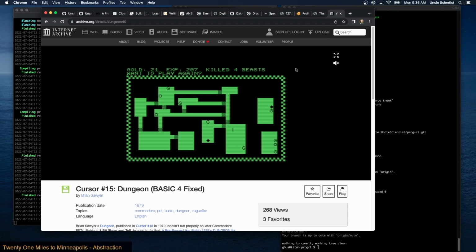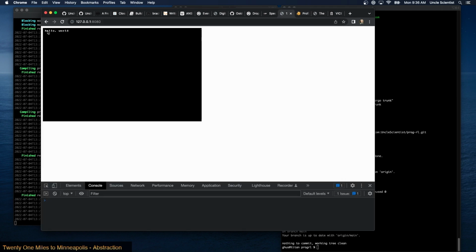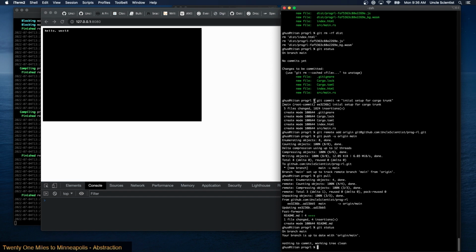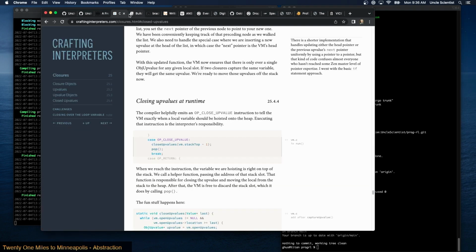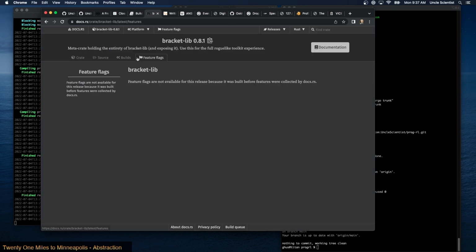So, I don't want to just rip this off, but what we can do is make a game in this style, I guess. Or we can, because right now this looks very squishy, and I prefer the taller font, and I don't know if that's available. That should be available, right, under bracket lib. So maybe we do that.